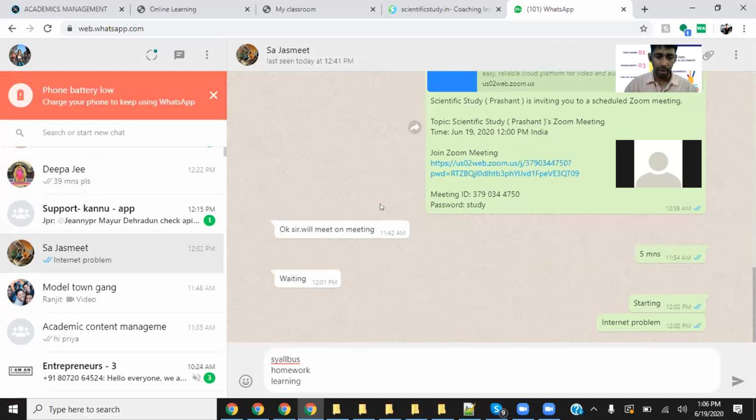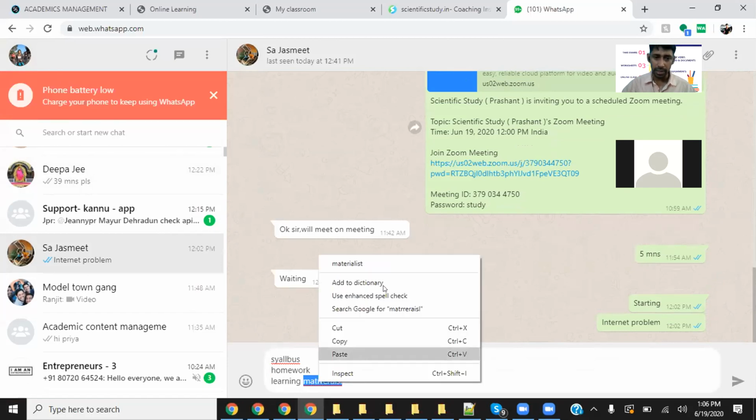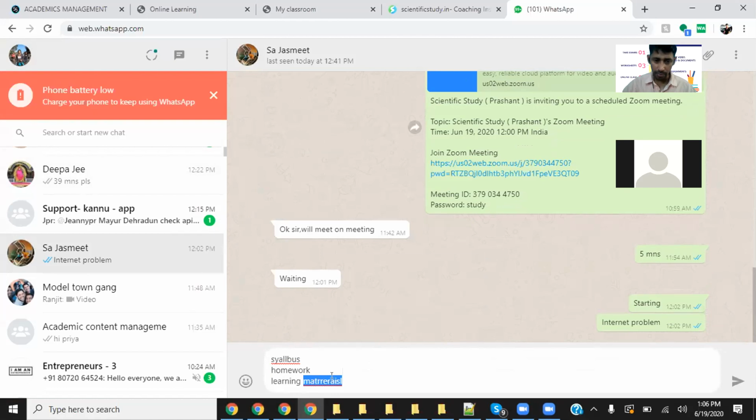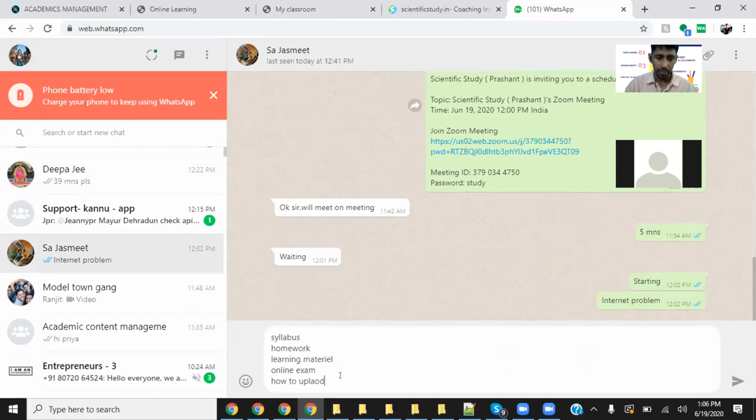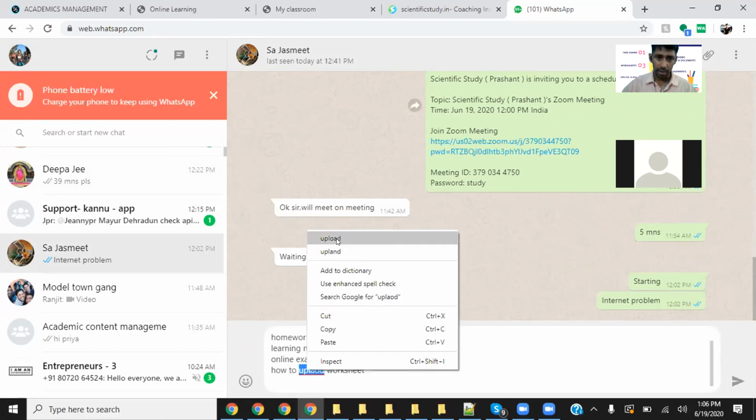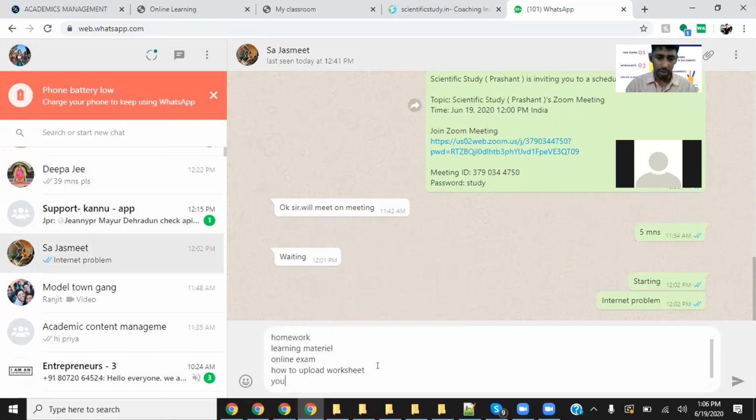Okay, here, learning material. I'm just writing a rough note for Jasmeet ji, so at least I will remember what kind of notes I need to send you. One thing is syllabus, learning material, then online exam, how to upload worksheet, YouTube channel, Google Drive.